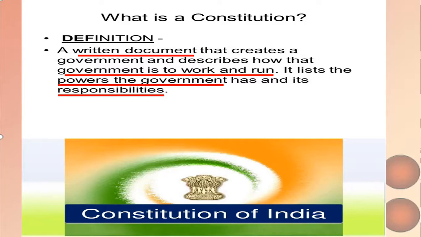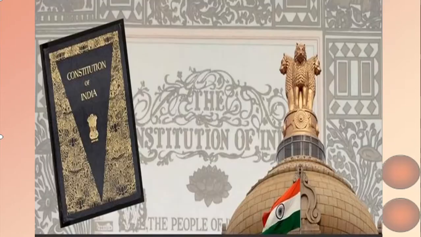So a constitution is a written document that creates a government and describes how that government is to work and run. It lists the powers the government has and also its responsibilities. Okay, so the government does not only have the powers, it also has a lot of responsibilities. And all the rules which are necessary for running our country, India, are mentioned in the Constitution of India.